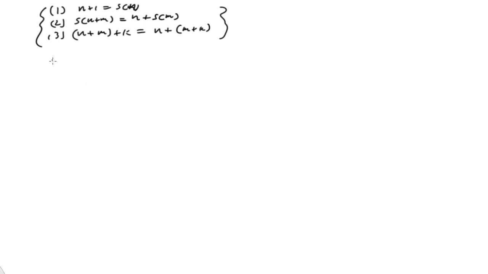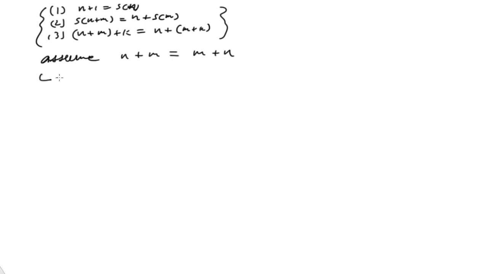And now we want to assume that n plus m is equal to m plus n. We want to prove now that it's true that the next in the sequence will also be true.